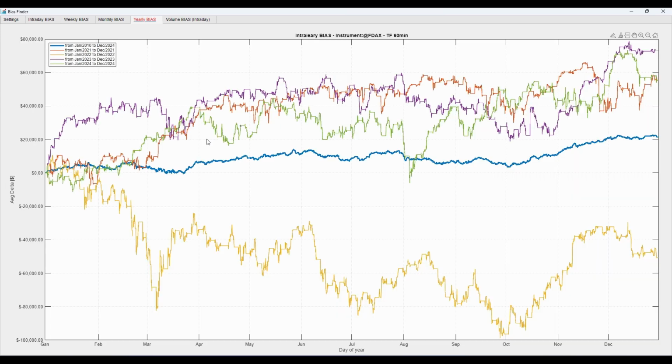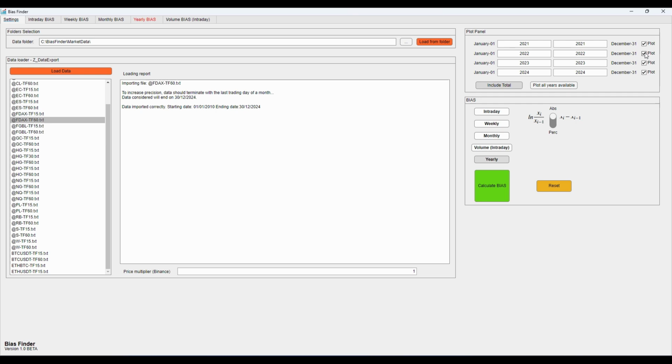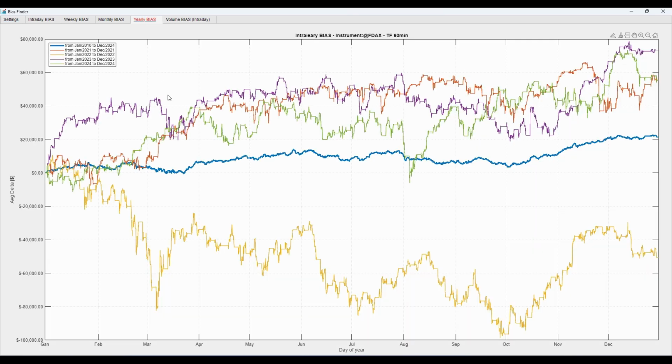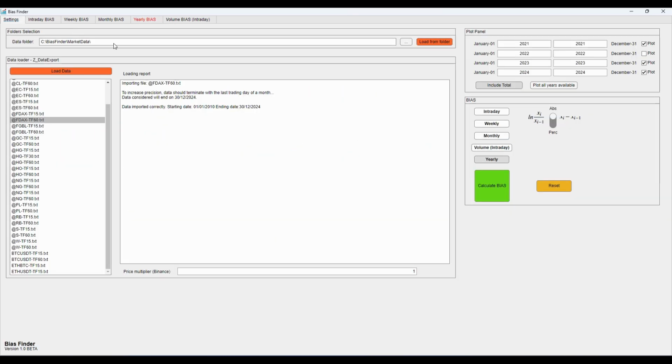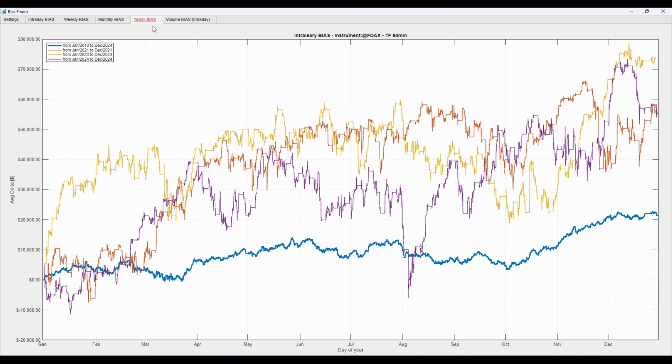Here we can see that there are 3 years that are quite aligned with one another, while one year, 2022, stands out as behaving very differently. We know that 2022 was a very challenging year for the markets, and this is particularly evident here. For example, we could try disabling this year and see how it changes. Sorry, I need to recalculate. Let's recalculate the bias by disabling 2022.